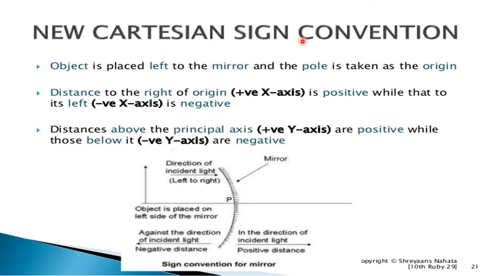Now, the new Cartesian sign convention, which is most important to solve the numericals, and this Cartesian sign convention is helpful to solve the MCQs also. The object is placed to the left of the mirror and the pole is taken as the origin. The distance to the right of the origin is taken as the positive x-axis, while that to the left is taken as negative. The distances above the principal axis are taken as positive y-axis and below the axis as negative, as shown in the figure.